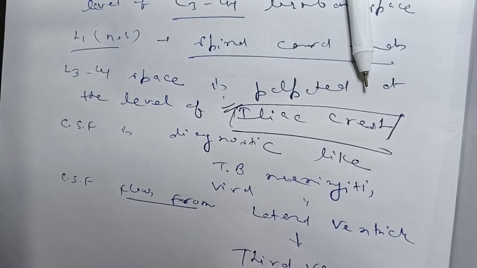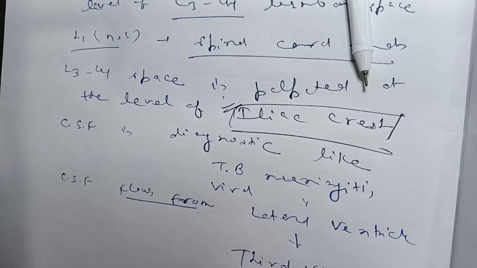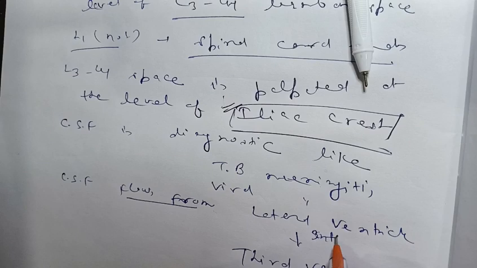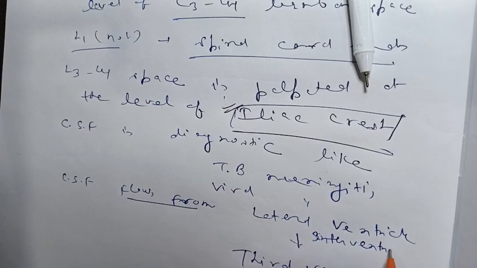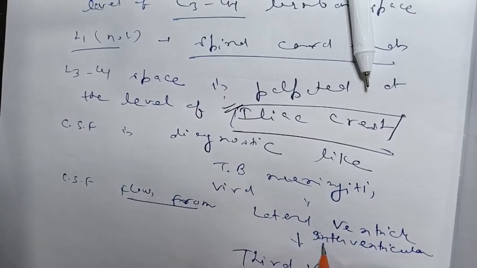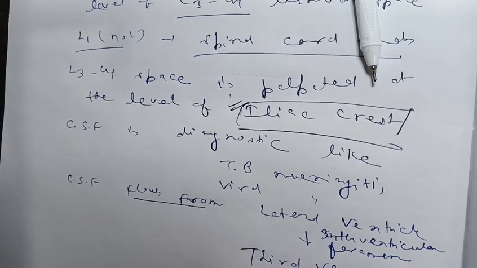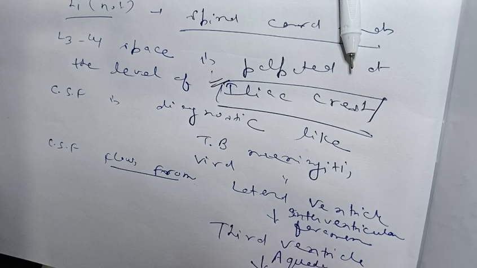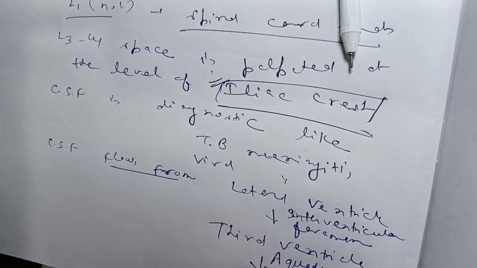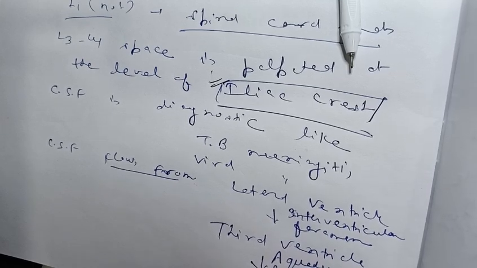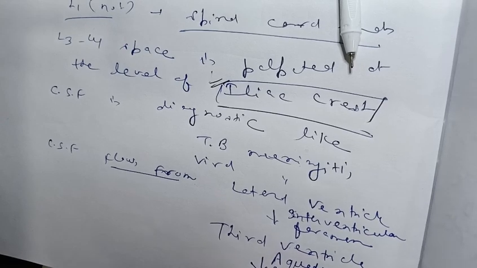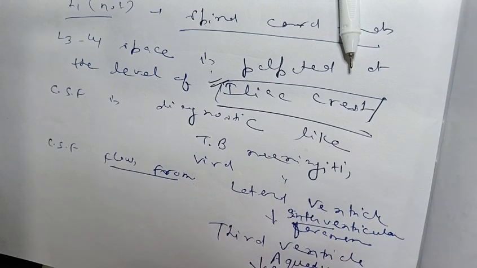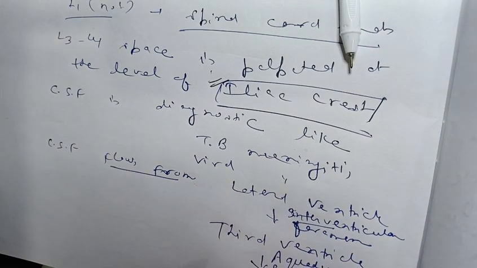From the lateral ventricle to the third ventricle it flows through the interventricular foramen, and from the third ventricle to the fourth ventricle through the aqueduct of Sylvius.